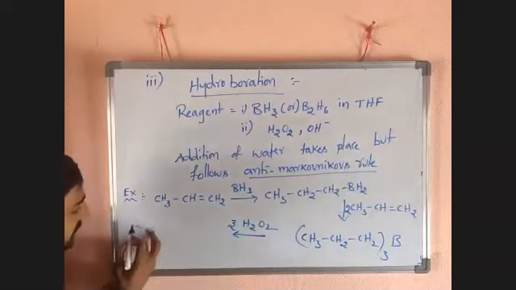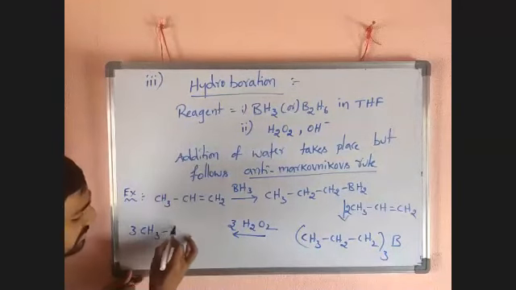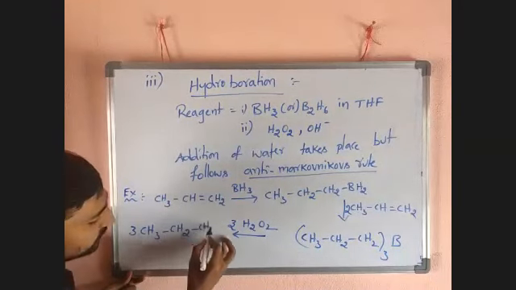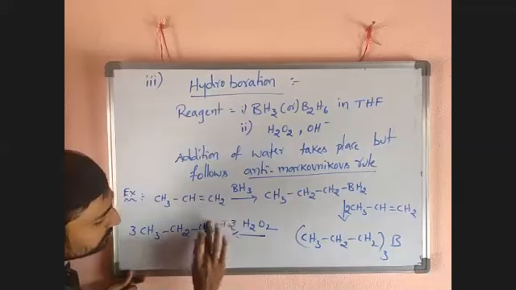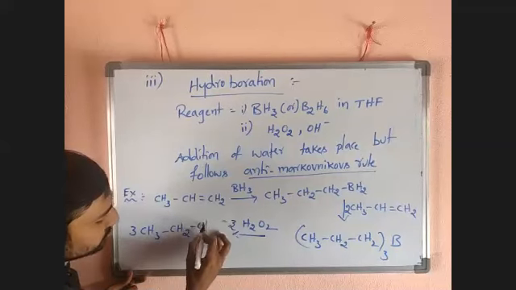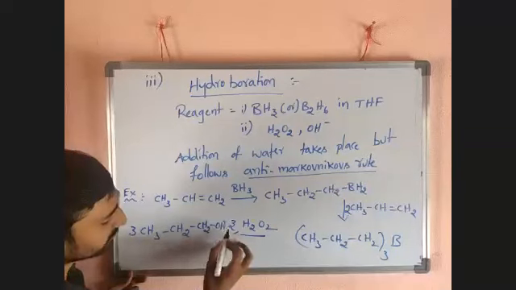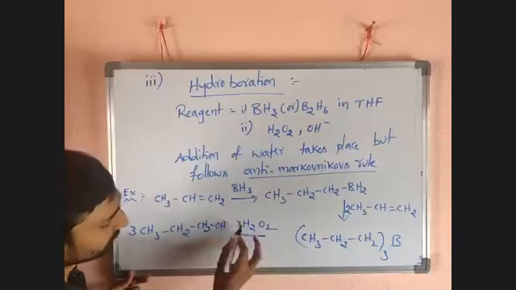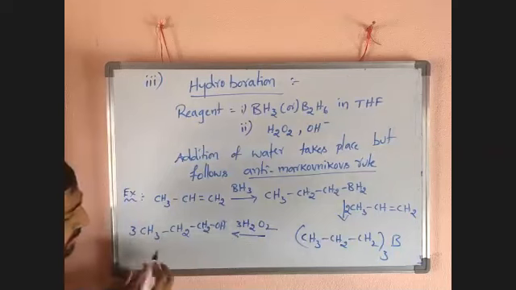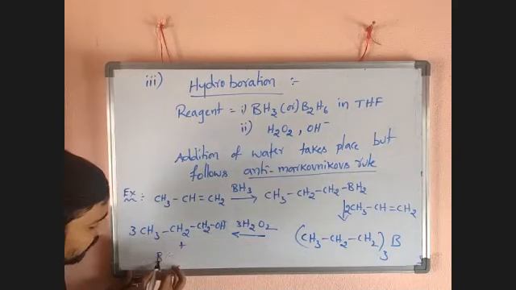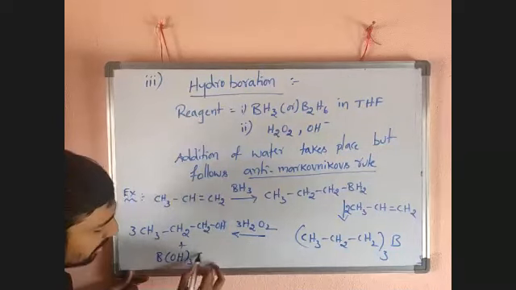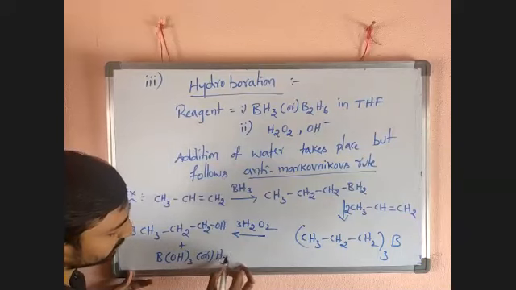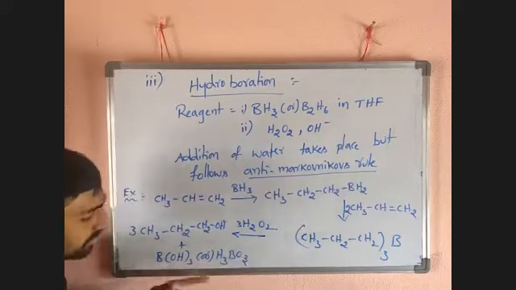You will get 3 moles of CH3, CH2, CH2, OH. You will get 3 moles, plus B(OH)3, that is H3BO3, boric acid, orthoboric acid.